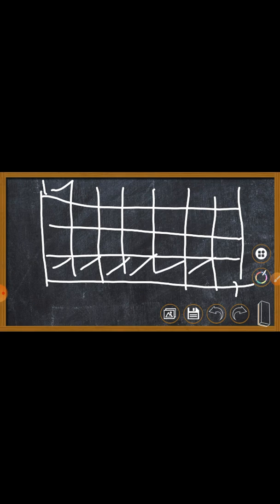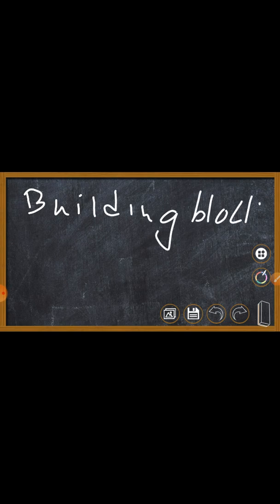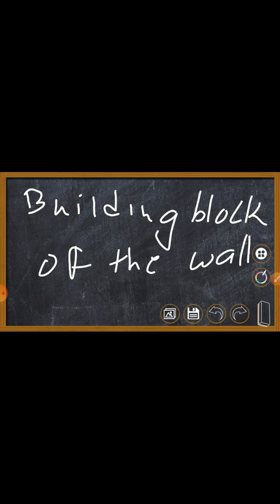So what is this brick? This brick is what you call a building block of the wall. Yes or no? Because this brick is helping in building the wall. Understood?